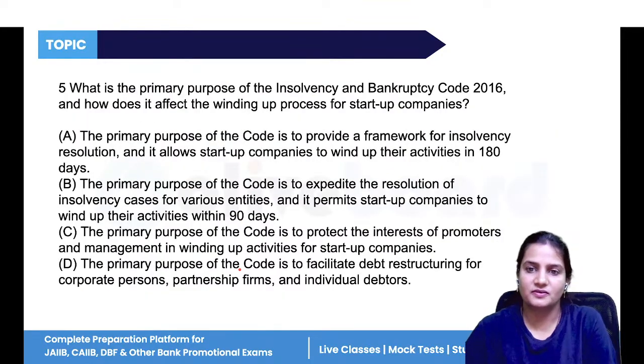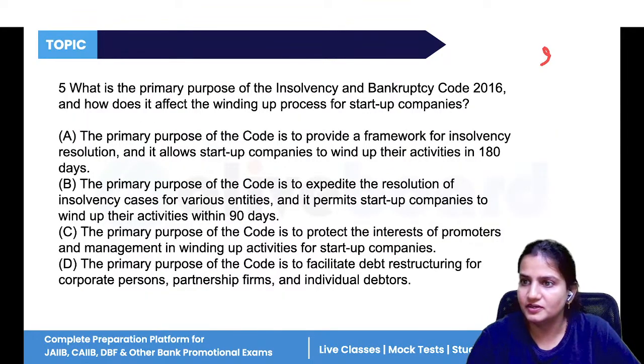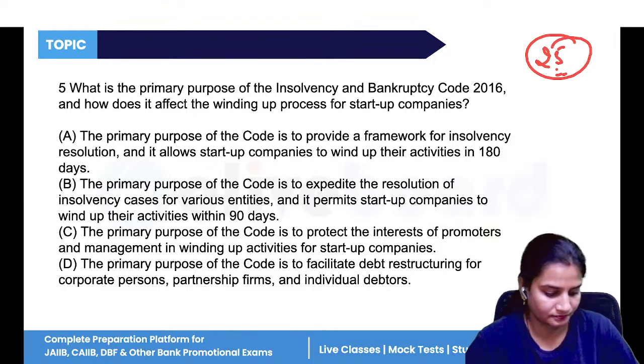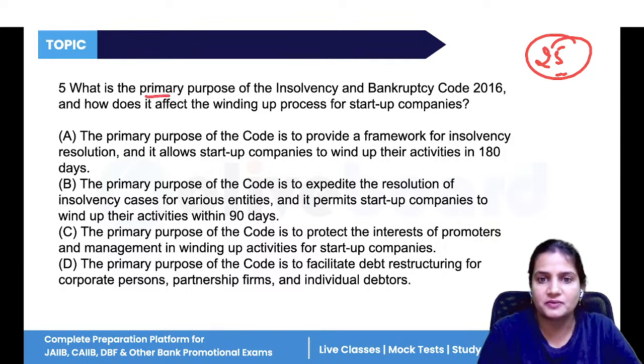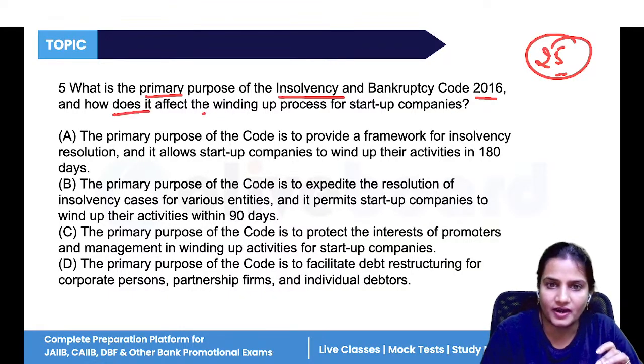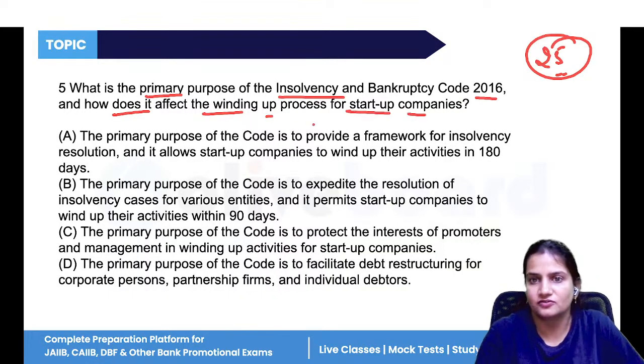Now, next question number 5. In total we have 25 questions. What is the primary purpose of IBC 2016 and how does it affect the winding up process for startup companies? I guess you have all studied well what the Insolvency and Bankruptcy Code 2016 is.